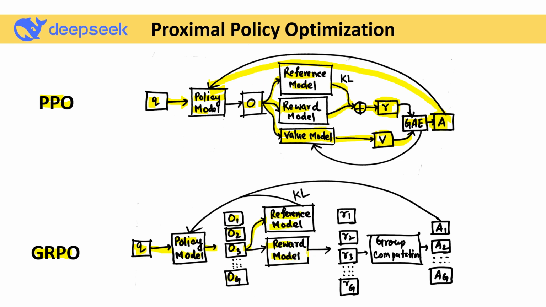The reward model generates a bunch of rewards and passes them into the group computation, and it produces the advantage term. Now this advantage term is passed directly to the policy model. If we got a good advantage, that means the policy network is good. If we got the best reward, that means our policy network is actually working fine.